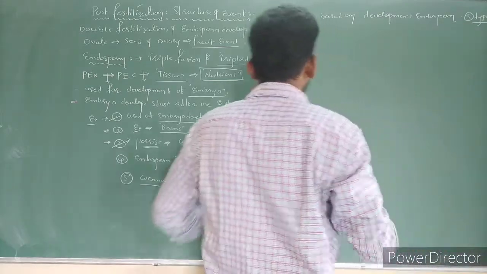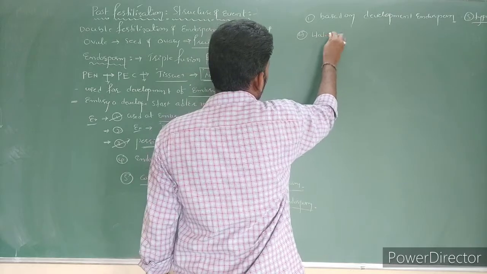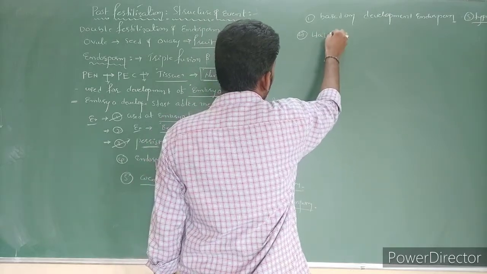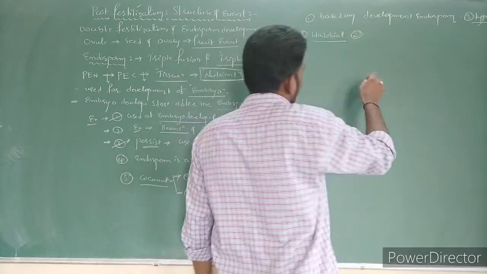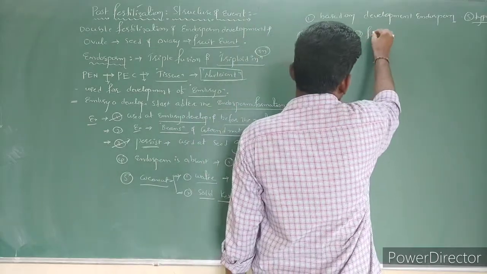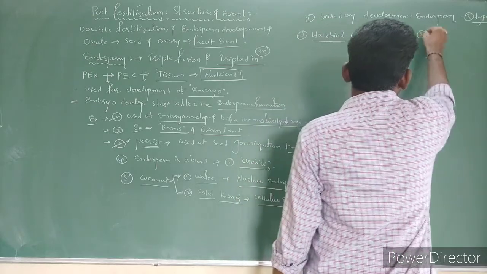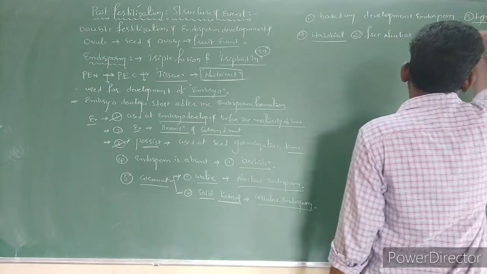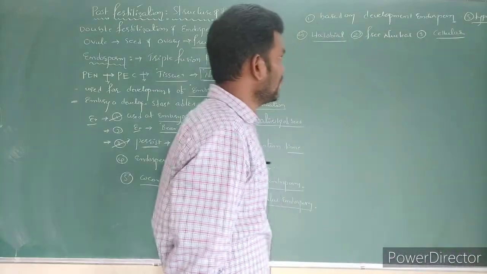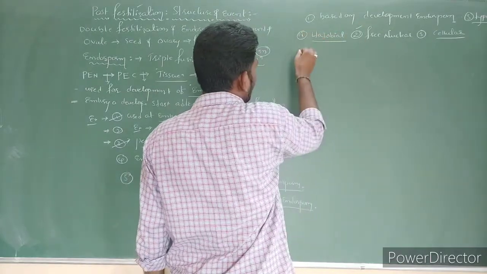The first one is helobial endosperm, the second one is free nuclear endosperm, and the third is cellular endosperm. Right? So first, let's discuss this one.